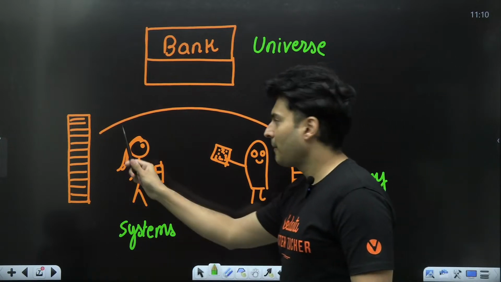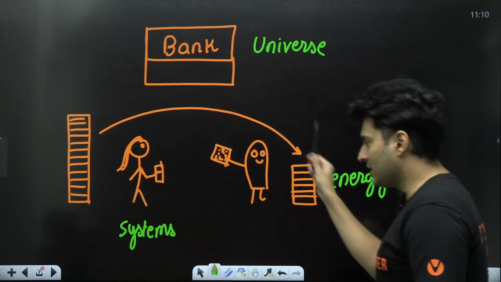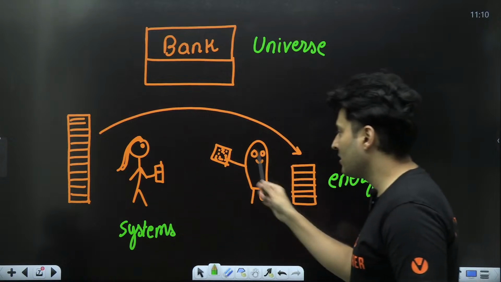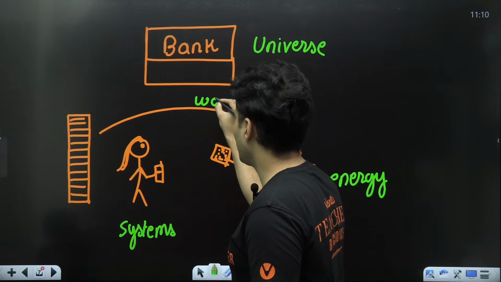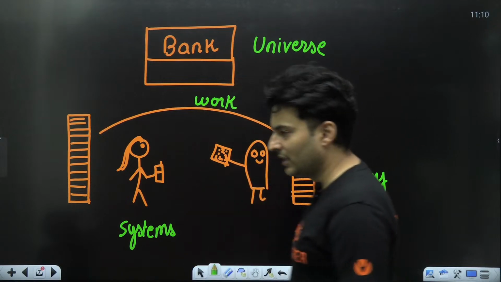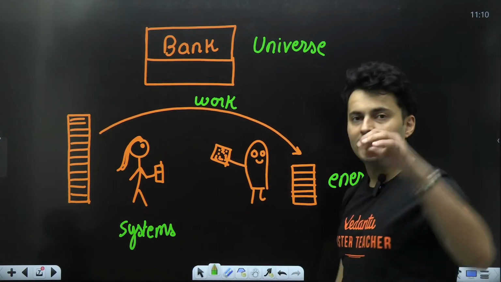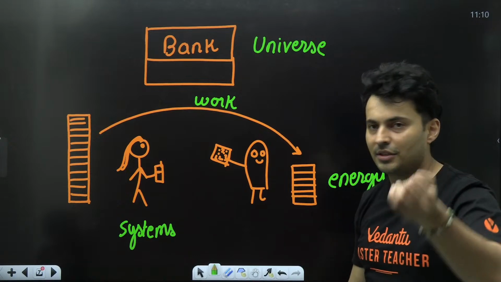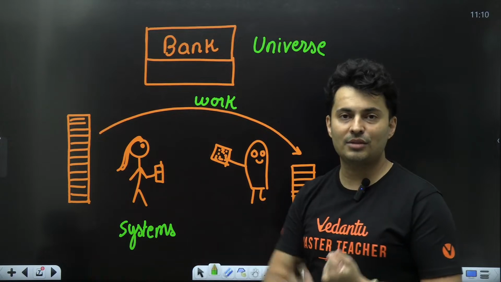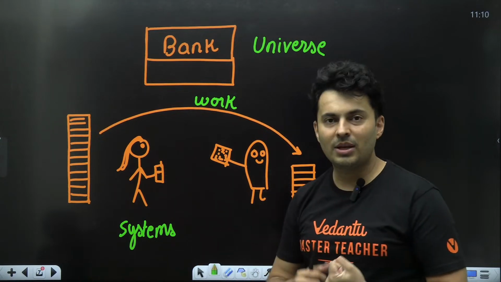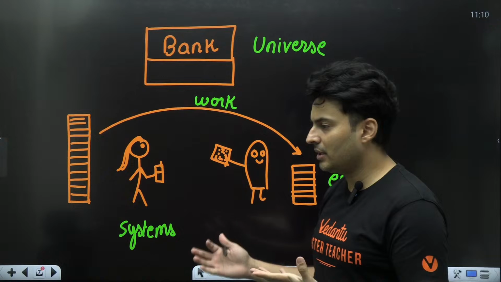And this process of transferring money from one system to the other, what if I call that process work? And the method, the agent which is used, like in this case, a UPI transaction, maybe you give it by cash, maybe you do account transfer, maybe you withdraw the money and then do it, whatever.